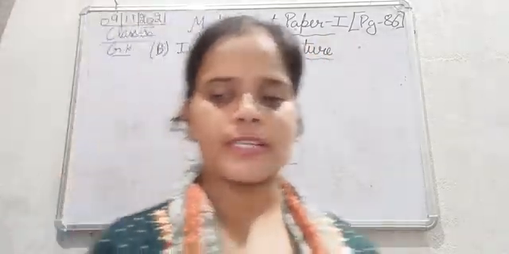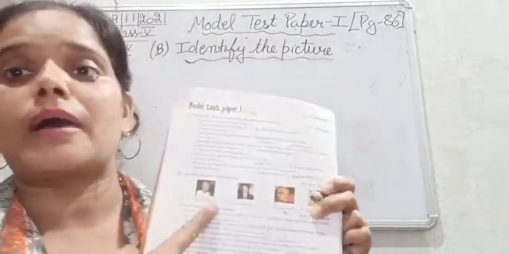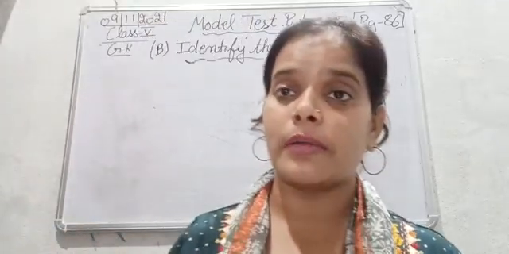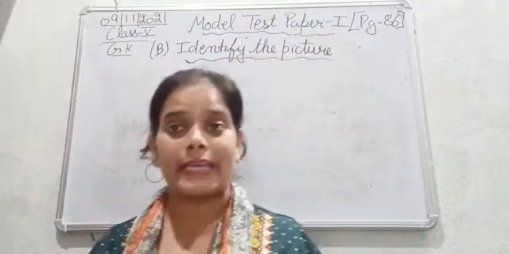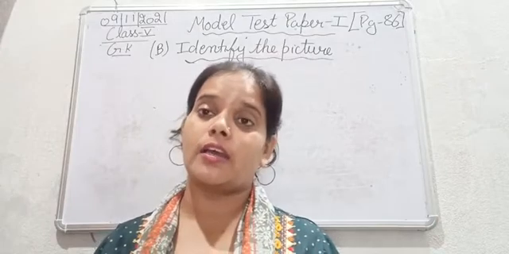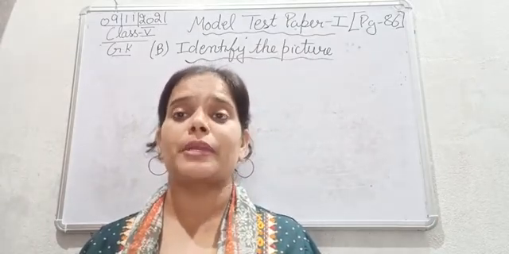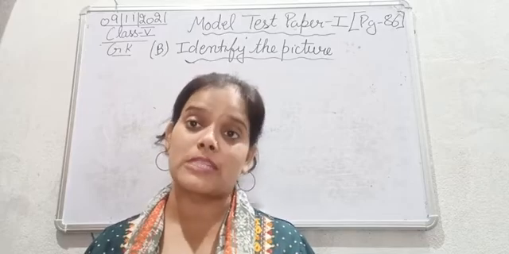Okay, so the pictures are given here and we need to identify it. So this is the picture of Baba. First picture is of Baba Amte. So he was a lawyer, but he gave up his legal career and devoted his life to treating the patients who are suffering from leprosy disease.